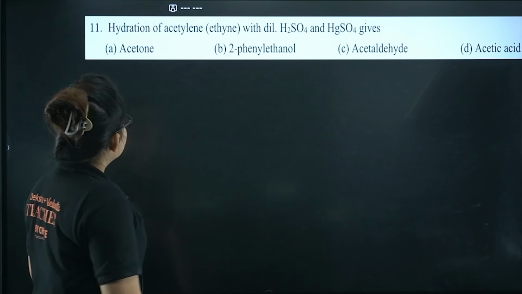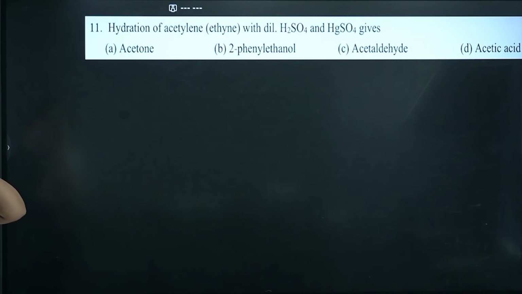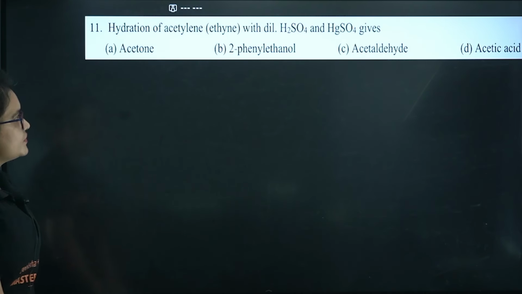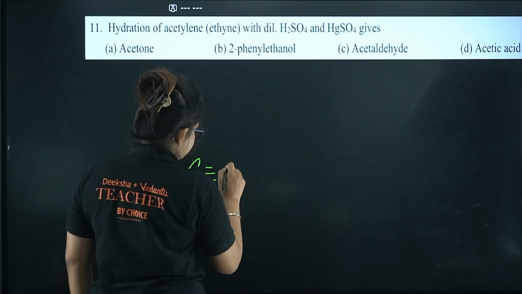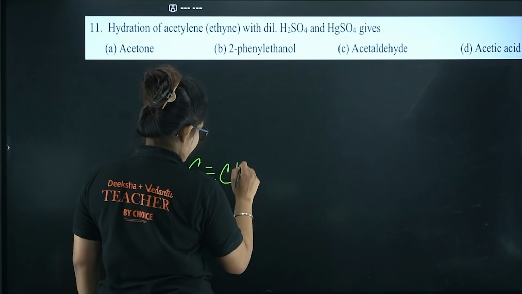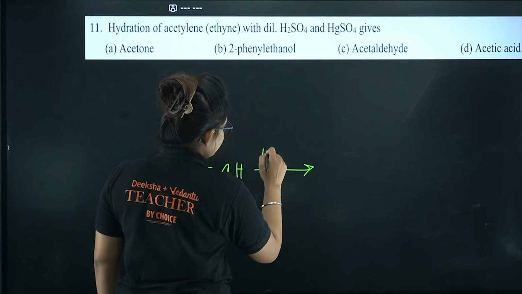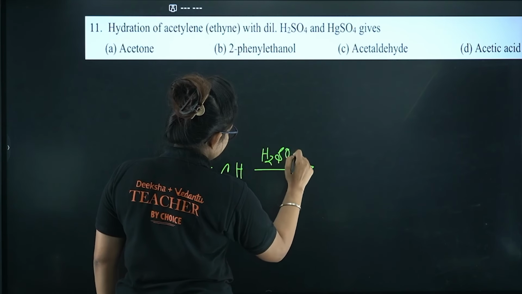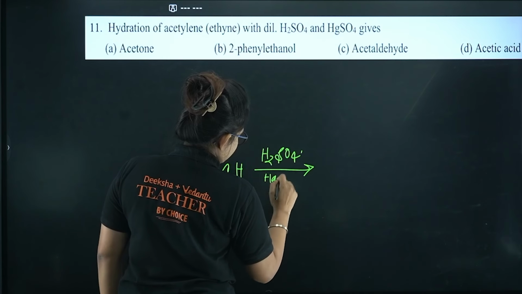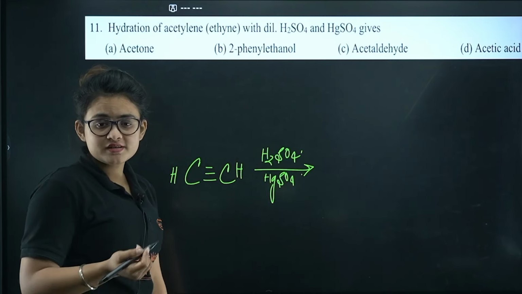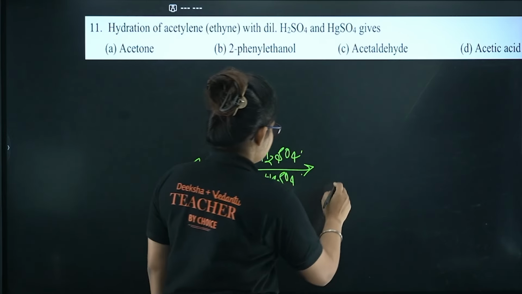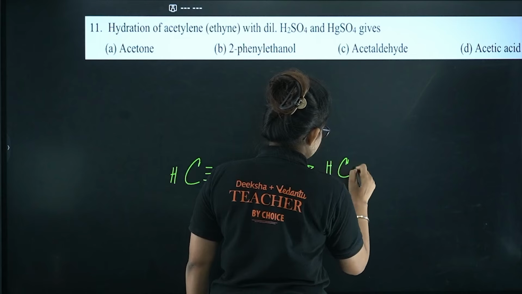Let's proceed. Here you can see hydration of acetylene, that is ethyne, with H2SO4 and HgSO4. Okay, so if you are having acetylene like this, okay, now if you are giving H2SO4, HgSO4, then you will get one hydroxyl unit attached to it. So you will get something like this.